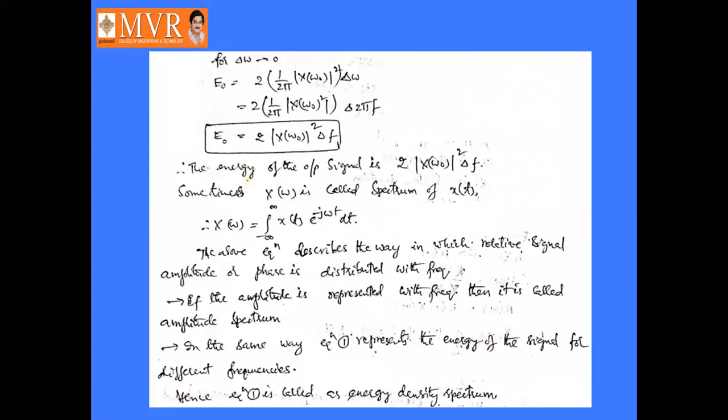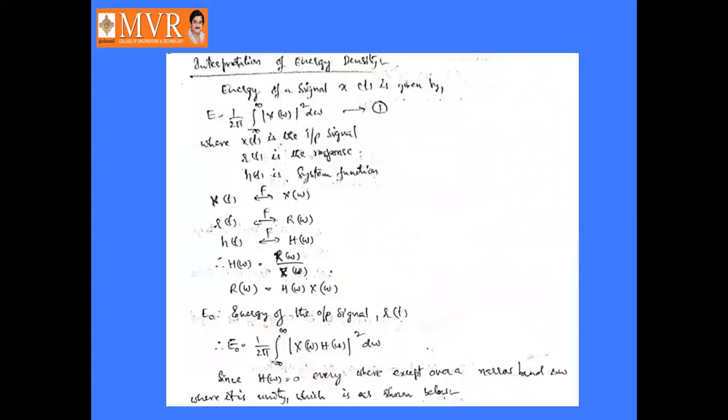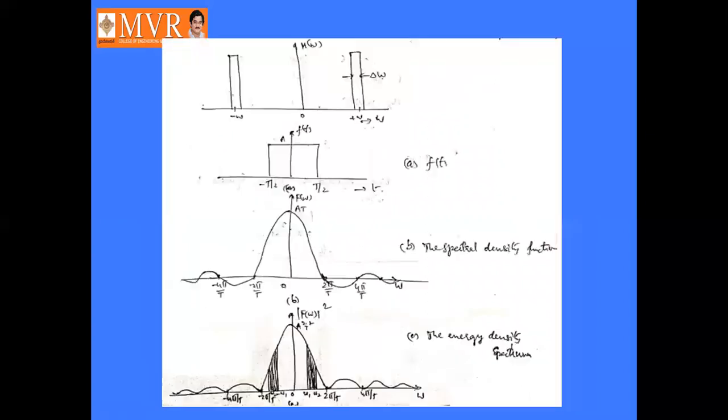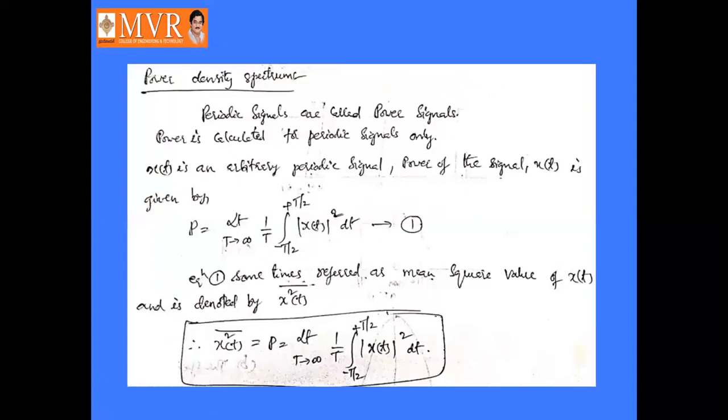In the same way, equation number 1 represents the energy of the signal for different frequencies. So hence equation number 1 is called the energy density spectrum. E equal to 1 by 2 pi integral minus infinity to infinity mod x of omega square d omega is nothing but the energy density spectrum, or sometimes also called Parseval's theorem. Next, coming to the power density spectrum.